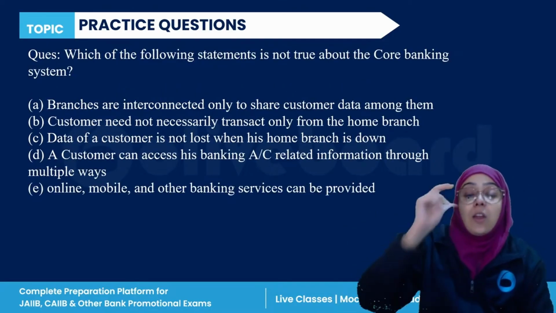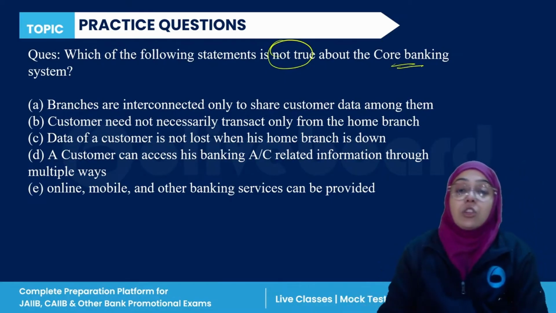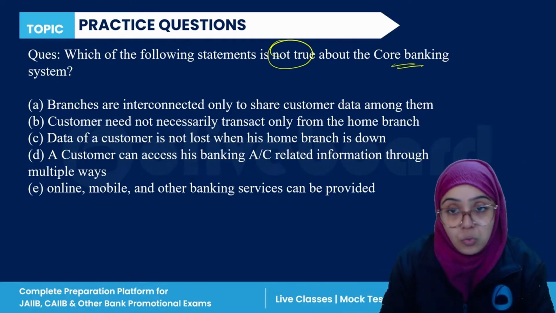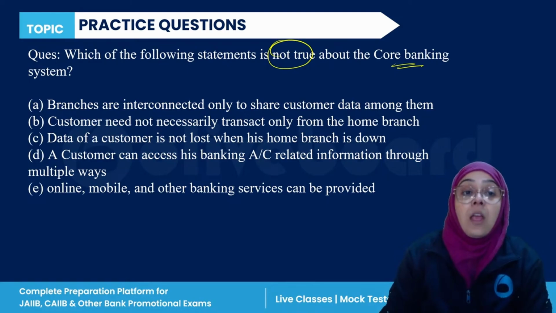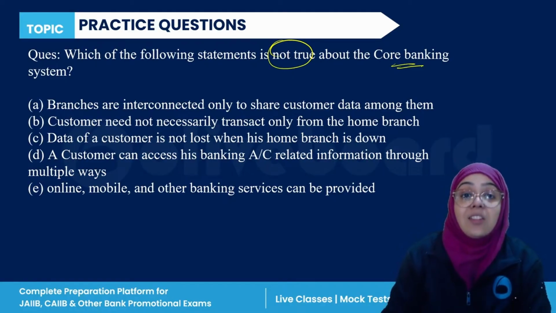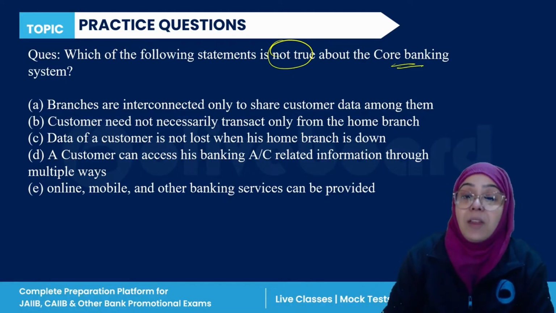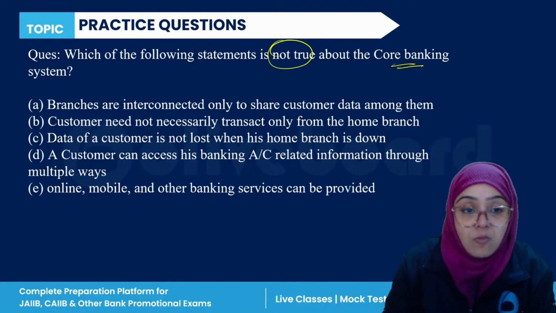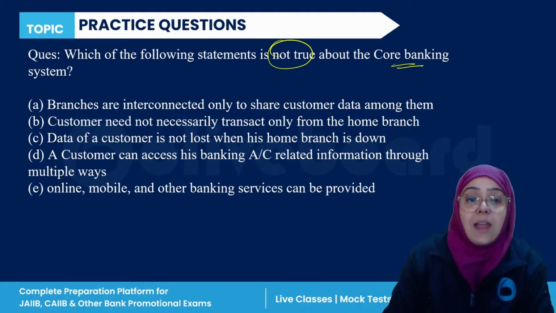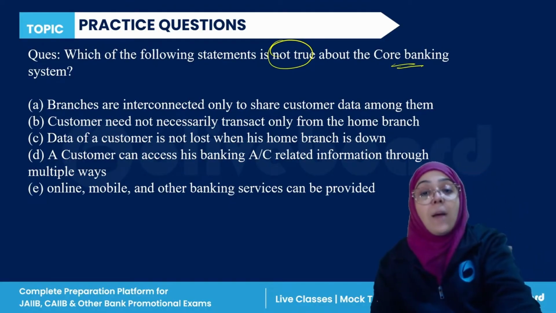True. Which of the following statements is not true about the core banking system? Branches are interconnected only to share data of the customer among them. Customer need not necessarily transact only from the home branch. Data of the customer is not lost when his home branch is down. A customer can access his bank account related information through multiple ways. Online, mobile, and other banking services can be provided. Not true about core banking.